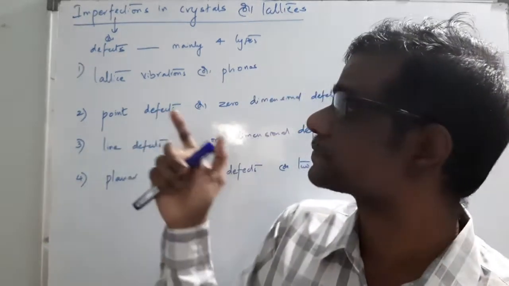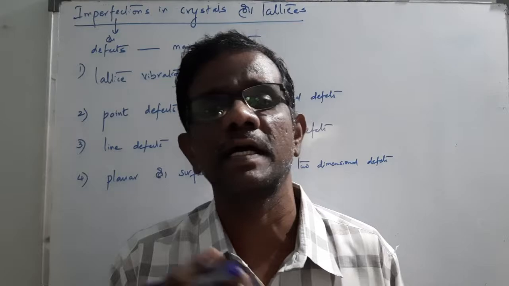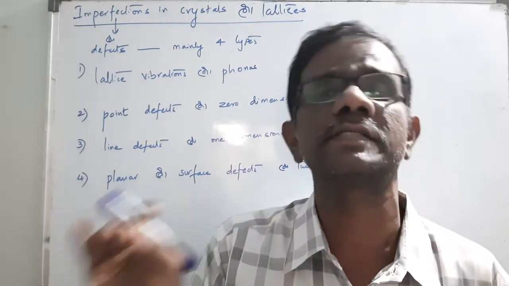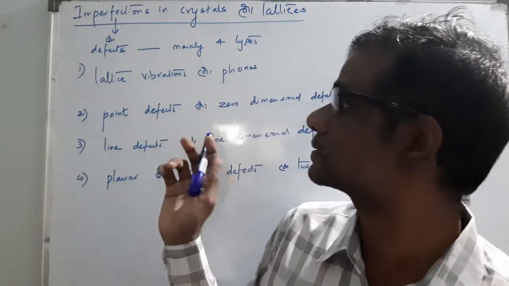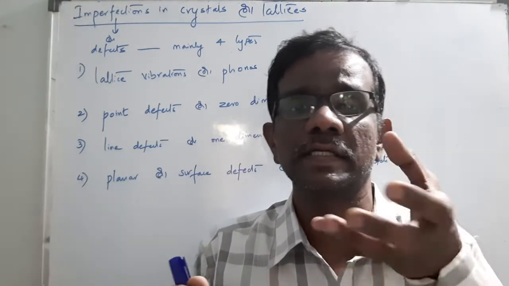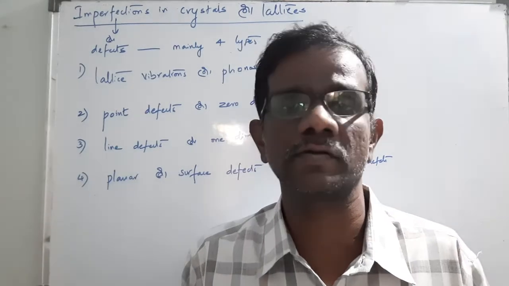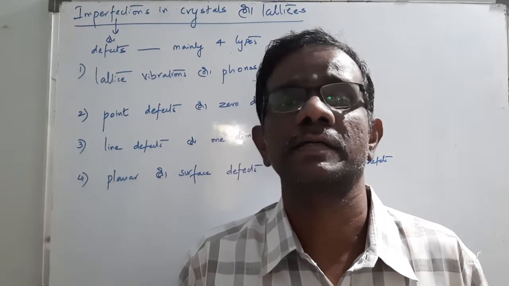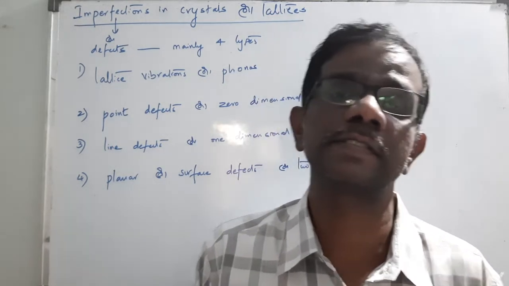Whereas in that solid also, some atoms may vibrate and some atoms may not be in the same position. These are the things we are going to discuss. Why? Because even though it is a solid structure, suppose in copper or brass, if you heat it, the properties may change.